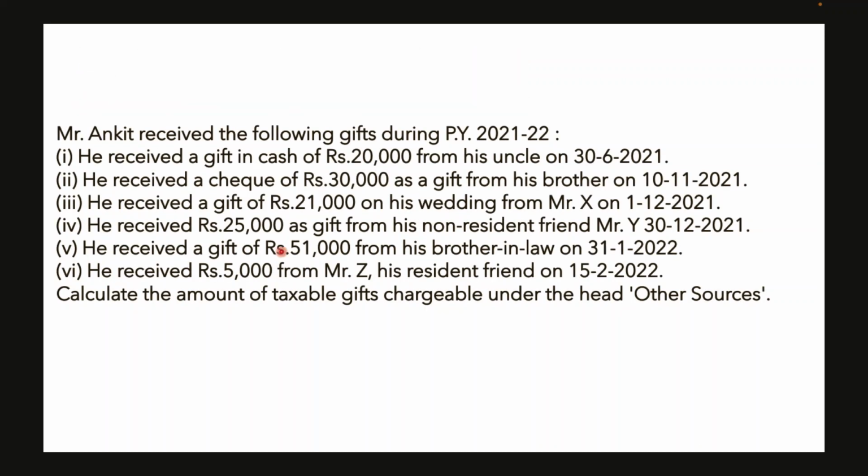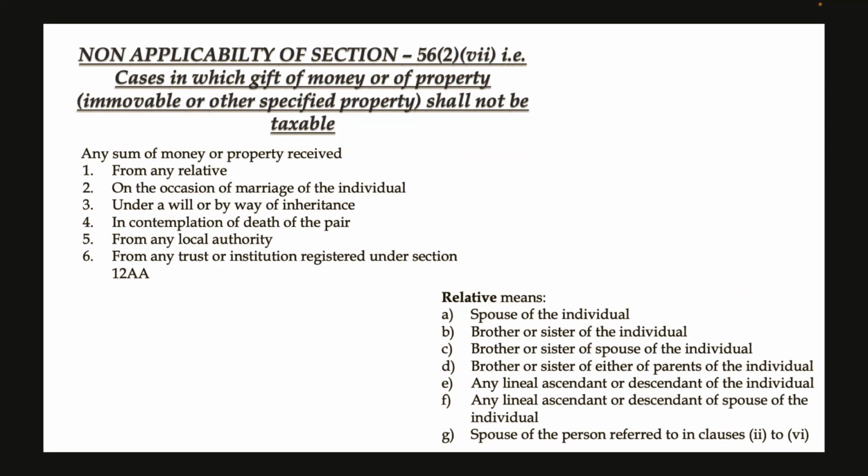There's a question. Mr. Aniket received the following gifts during the previous year 21-22. He received a gift in cash of rupees 20,000 from his uncle. Here uncle is not under the definition of relatives. As we have already seen who are relatives, uncle doesn't come under the category of relatives.